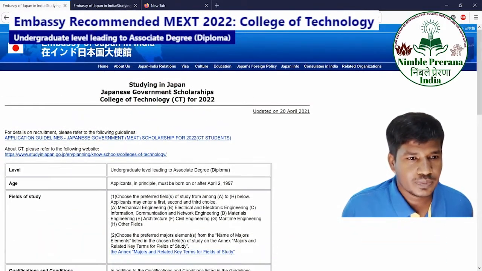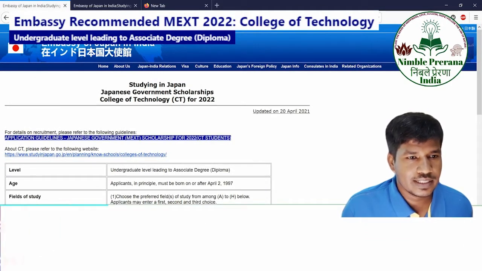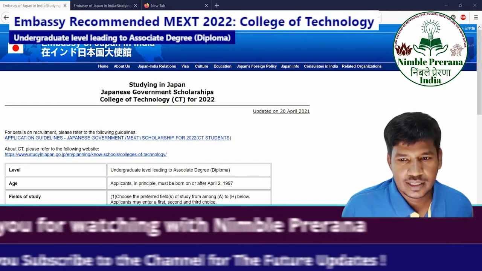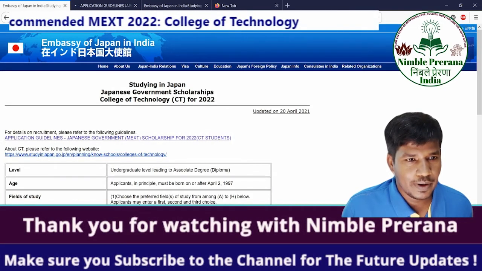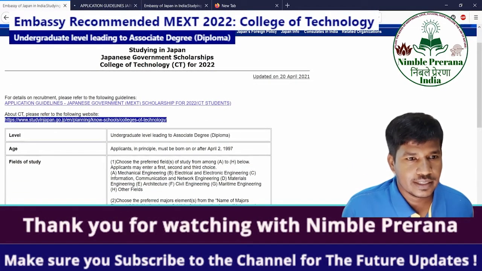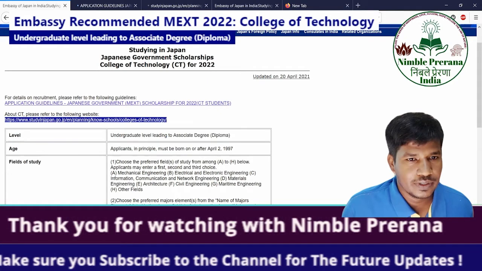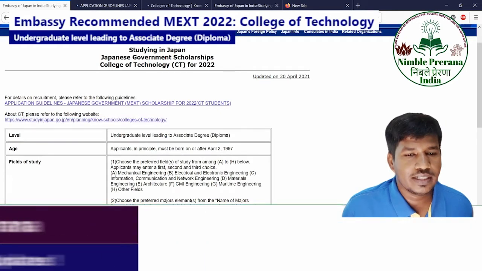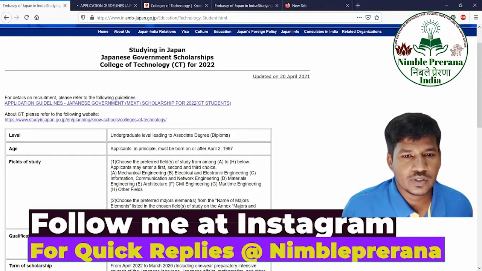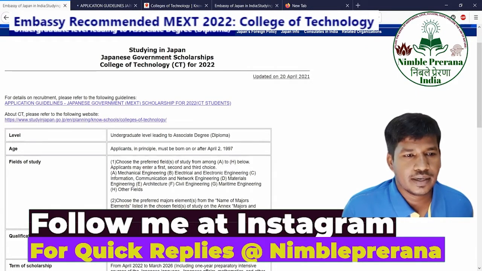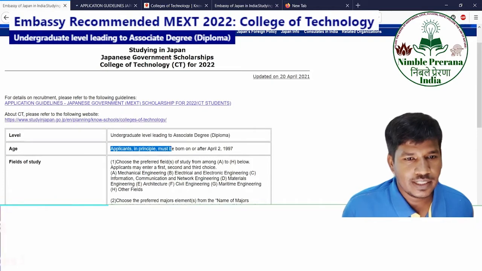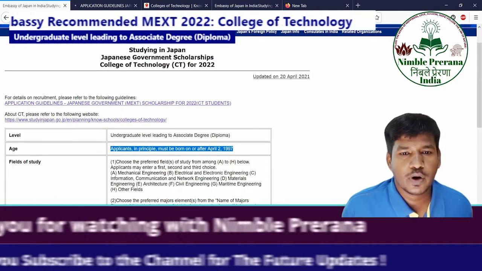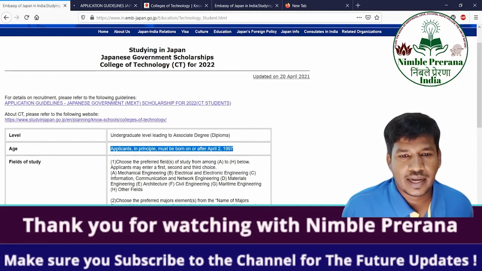Now you can see here, this is the application guidelines. The application guidelines will open in another tab, and again there are full details about this College of Technology that we should know before applying. You should understand more so that you will be able to apply very nicely for the opportunities. The age, as you can see here, is that you must be born on or after 1997.